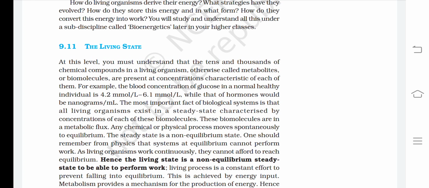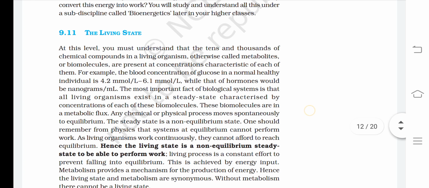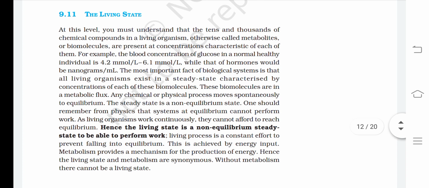At this level, you must understand that the tens of thousands of chemical compounds in a living organism, otherwise called metabolites or biomolecules, are present at concentrations characteristic of each of them. For example, the blood concentration of glucose in a normal healthy individual is 4.2 millimole per liter to 6.1 millimole per liter, while that of hormones would be nanogram per ml.